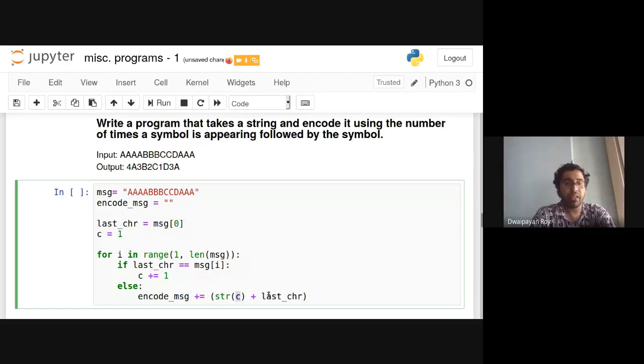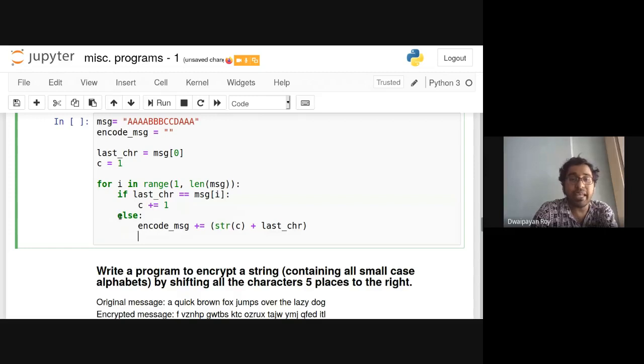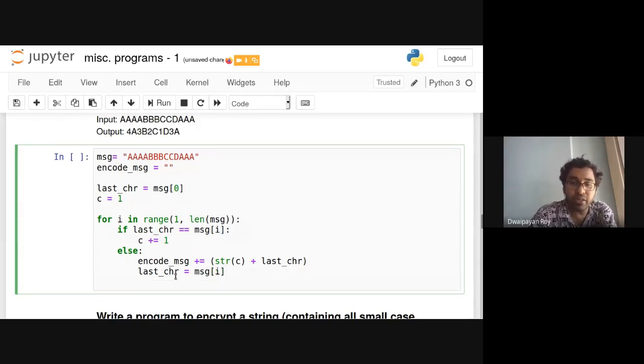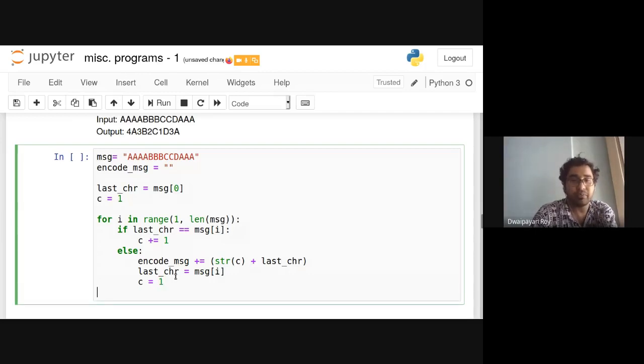So again coming back to the program, this else means we encountered a character that is not the last character. So we need to change the last encountered character variable to this msg[i], and we need to reinitialize the count to 1. Is it clear?